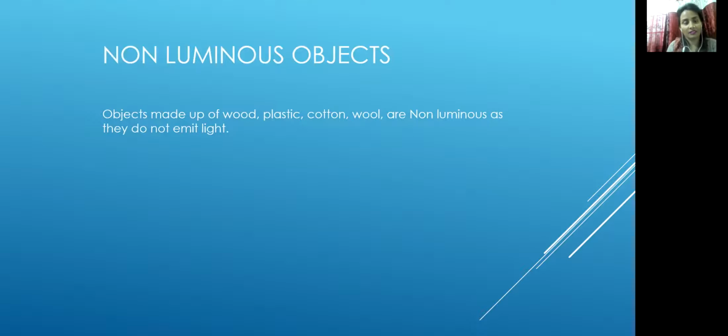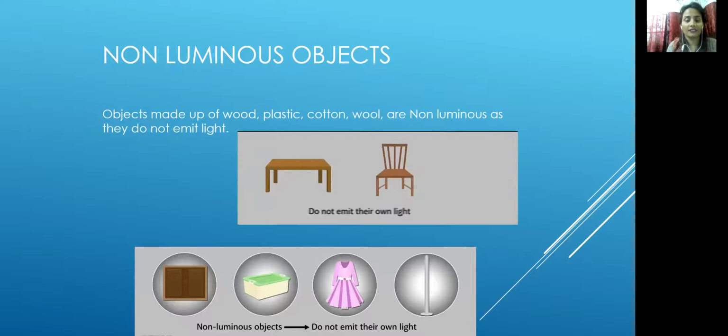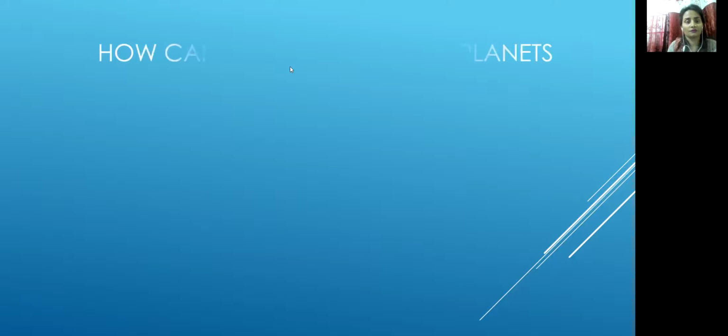Some objects are luminous and some are non-luminous. The objects we can see by their own light are called luminous, but the objects we can't see by their own light are non-luminous. Objects made of wood, plastic, cotton, wool are non-luminous objects. They cannot emit light. Like, we can't see this chair and table without light. We can't see them in the dark. In the presence of light, we can see them. So they do not emit their own light, and they are called non-luminous objects.